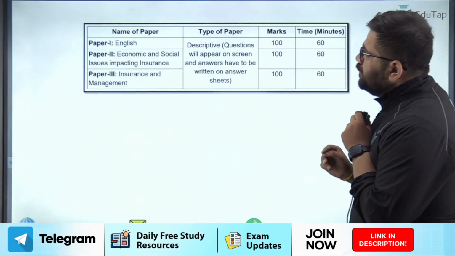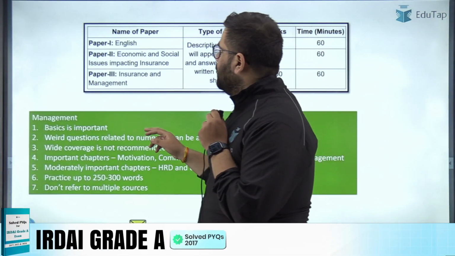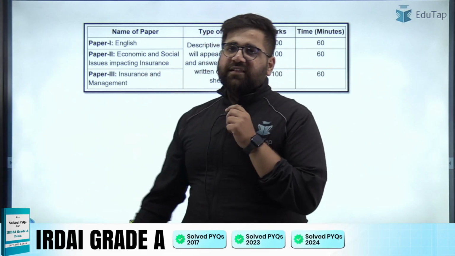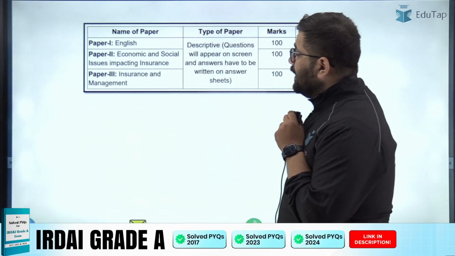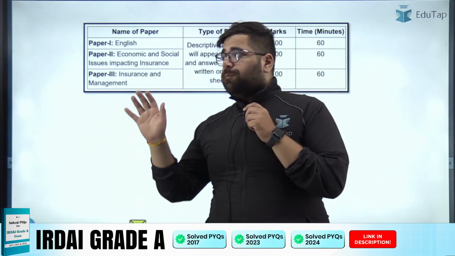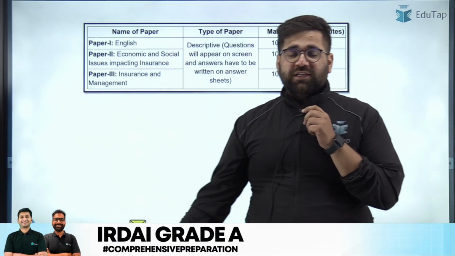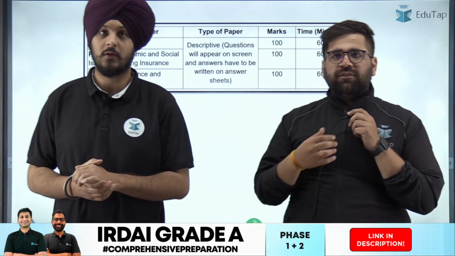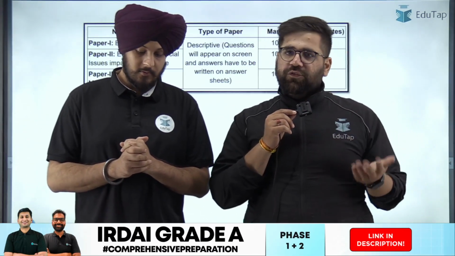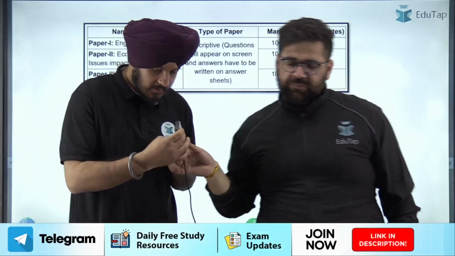Now, when it comes to phase 2, you have 3 papers over here. Paper 1 is English, paper 2 is ESI impacting insurance, and paper 3 is insurance and management. Now, for paper 1, I would like to call Jaskaran sir. He will give you a brief analysis of English. Then I will continue with management. Over to you, sir. Yes, sir.